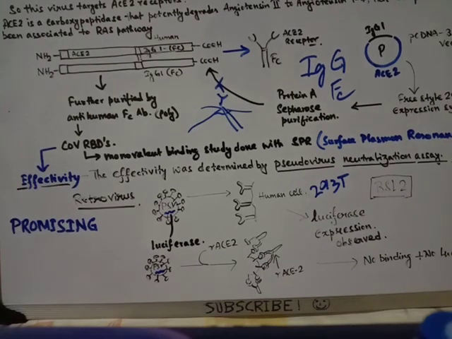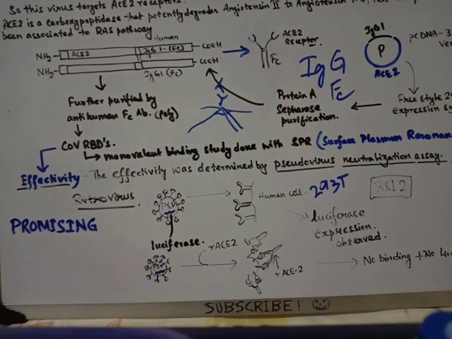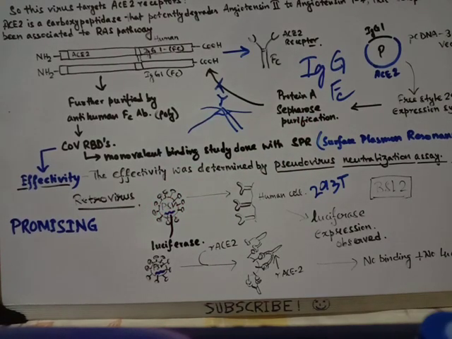Now let's talk about the effectivity, because for the COV-RBDs, the effectivity is very important. This effectivity was tested using the pseudovirus neutralization assay. So what is this PSV assay? In this we need a retrovirus, and this retrovirus is programmed in such a way that it can take spike protein from other viruses. So these PSVs were induced to take spike proteins from SARS-CoV-2, so that these pseudoviruses now have the spike protein from SARS-CoV-2.